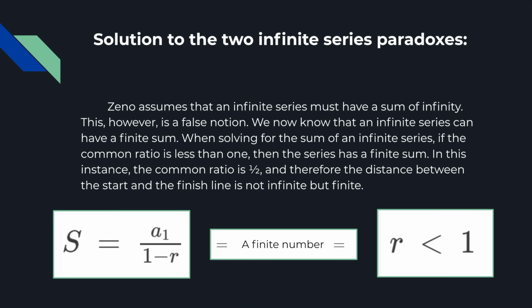Let's find out why. We now know that Zeno is incorrect when he says that an infinite series must have an infinite sum. If your common ratio in a geometric infinite series is less than 1, that means that in infinity, your sum will converge on a single number. In this case, it's 1. So when Zeno says that Achilles can never overtake the tortoise and the runner can never finish running the race due to these infinite series of subdivision distances, he is incorrect.